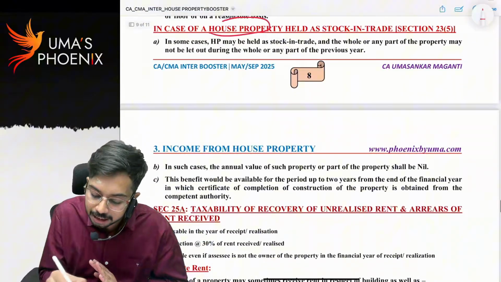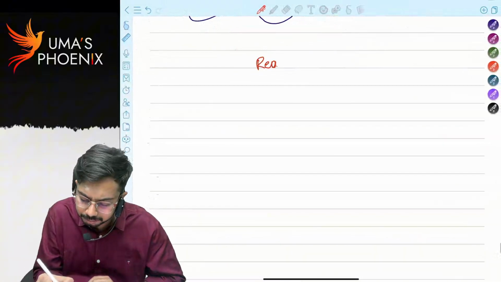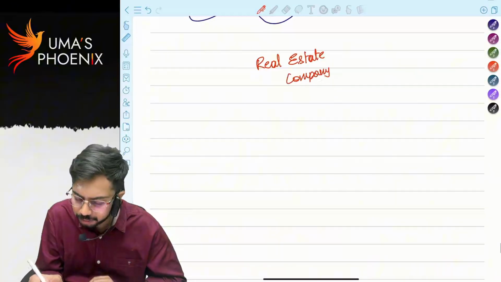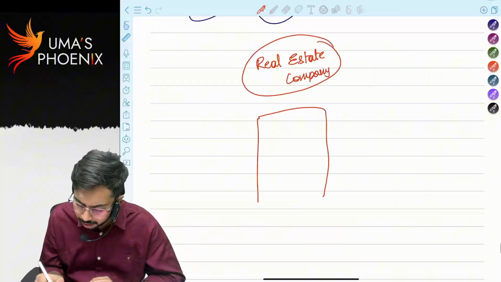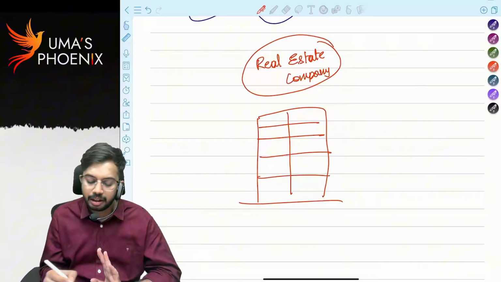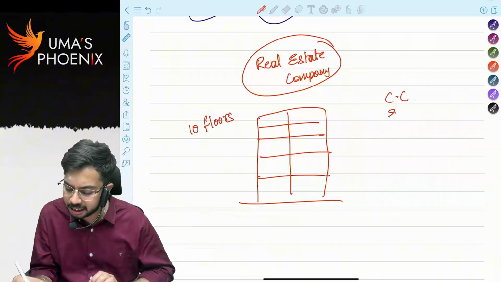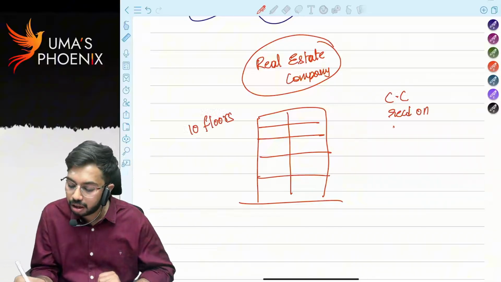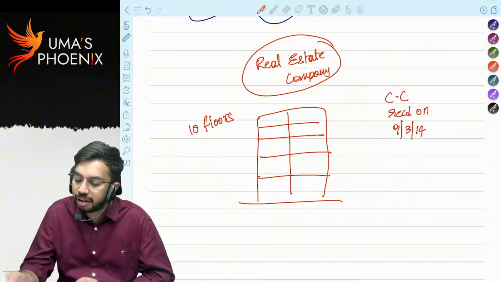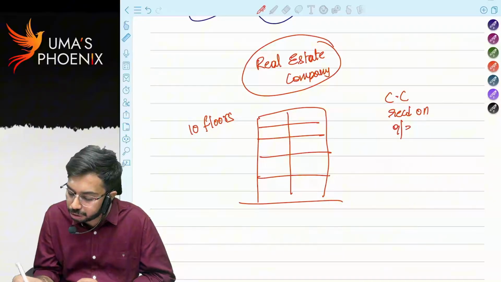House property held as stock in trade. What do you mean by this? Let's say there is a real estate company. They constructed one apartment building consisting of 10 floors. Completion certificate is received on 9th March 2014, or let us say this is received on 9th March 2022.